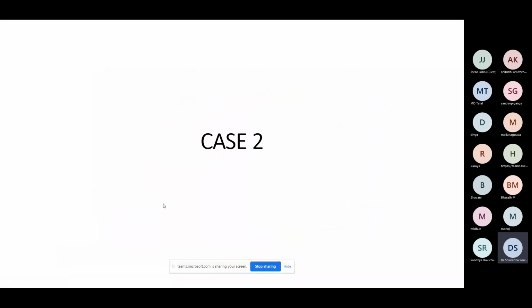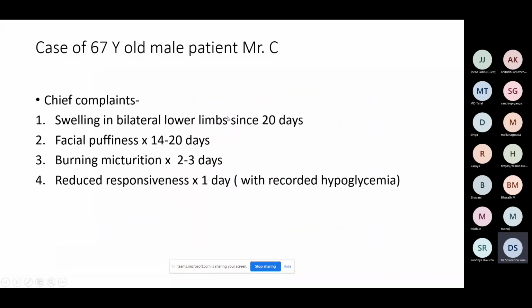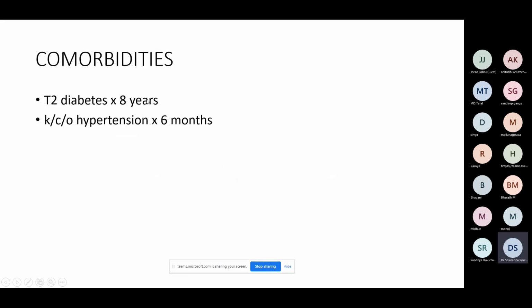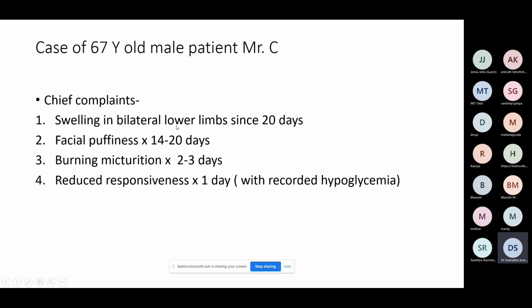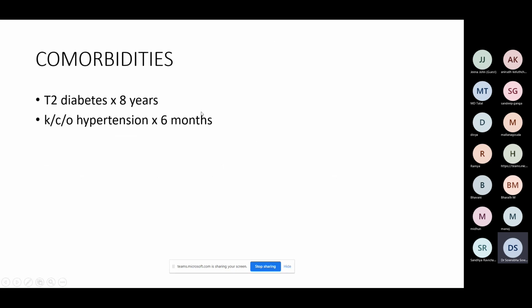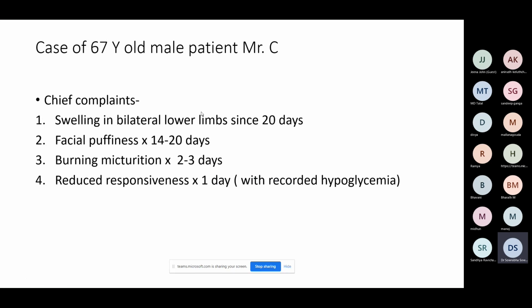So this is another patient. These slides were also prepared by Pranam, I think. This gentleman is a known, long-standing diabetic, a diabetic for over 8 years. Of late he has developed hypertension. You remember I was telling this is one indicator which may say that diabetic nephropathy is beginning. Now he has come with bilateral lower limb swelling, facial puffiness, and some burning micturition, and also had one episode of recorded hypoglycemia. So the recorded hypoglycemia and the new onset hypertension are pointers towards probably a diabetic nephropathy.